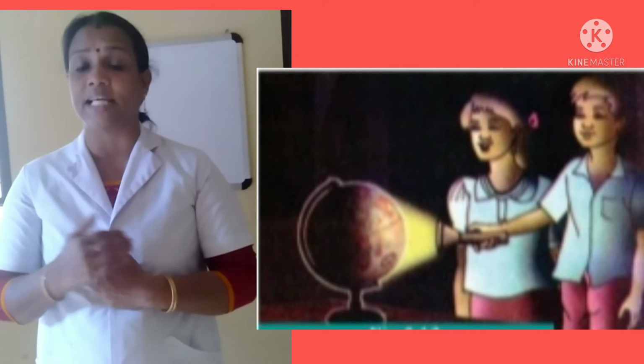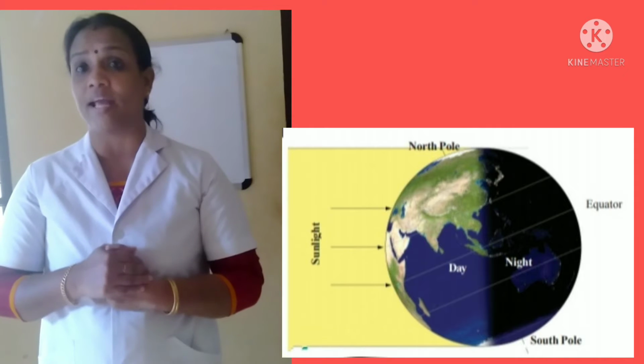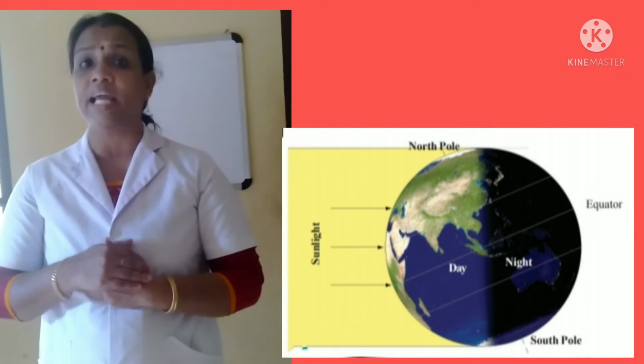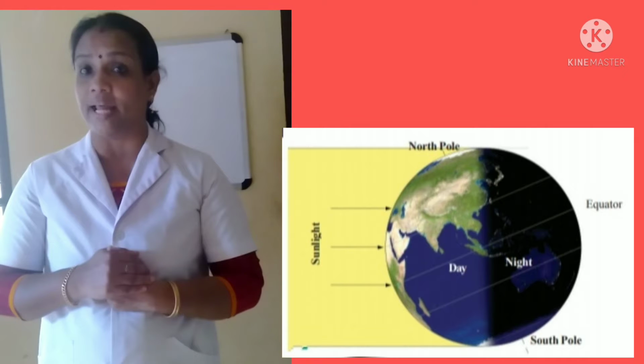Turn the globe. You can see that the illuminated face turns dark and the dark face turns illuminated.